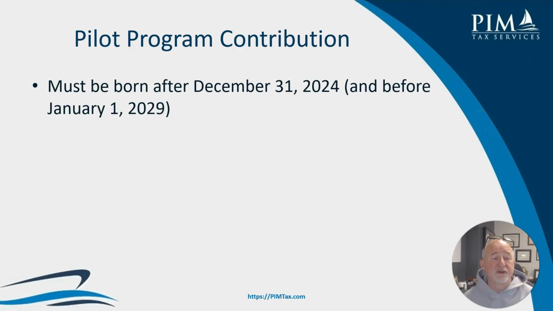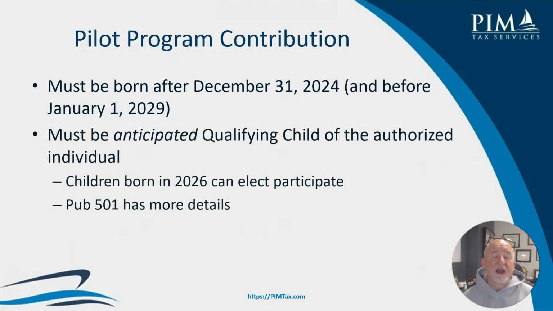Must be born after December 31st, 2024, and before, of course, a date that has not come yet. So the key here is that children born in 2026 can be qualified, and that's weird for us because children born in 2026 wouldn't ordinarily show up on a 2025 tax return, but the election can be made for that child on the 2025 tax return.